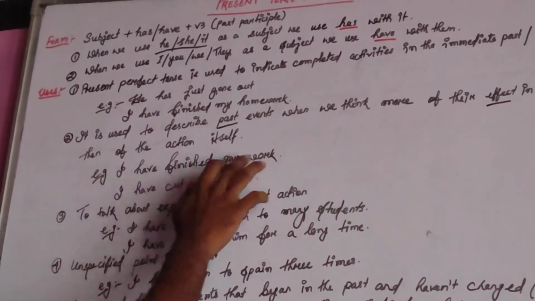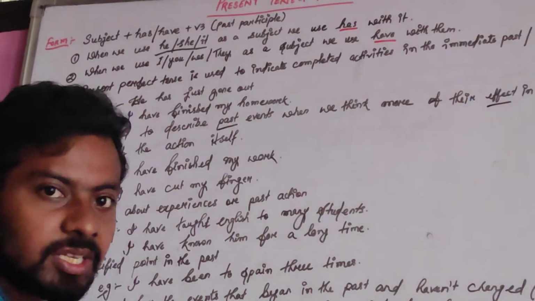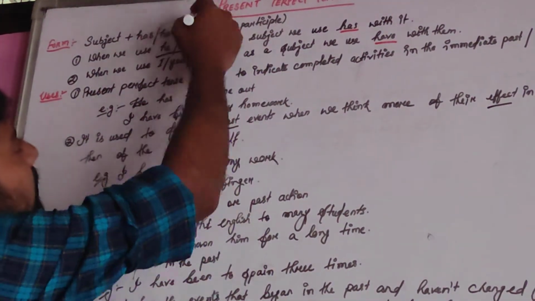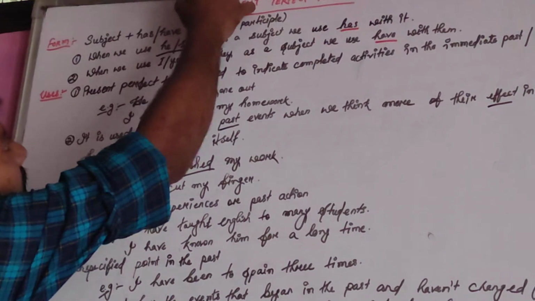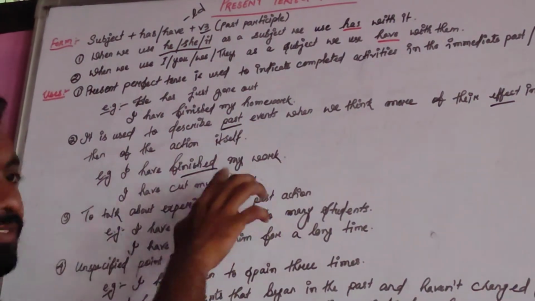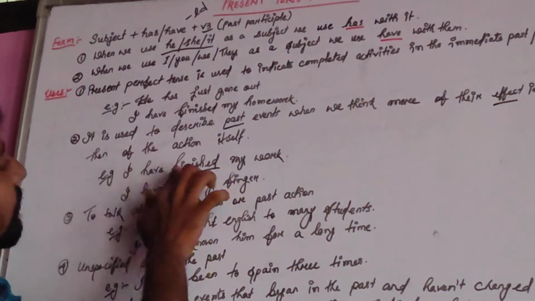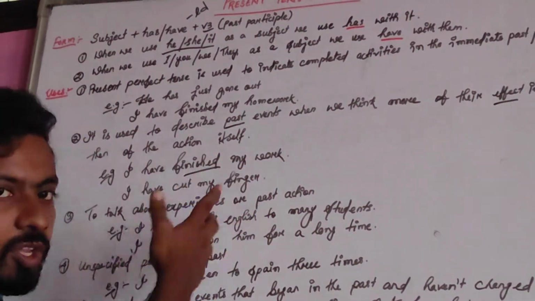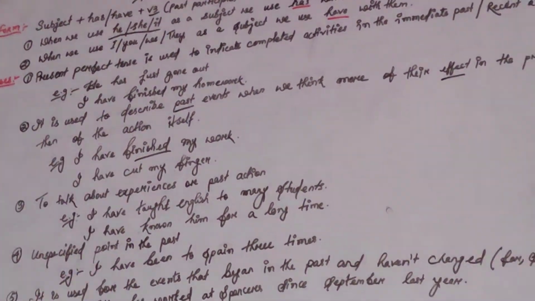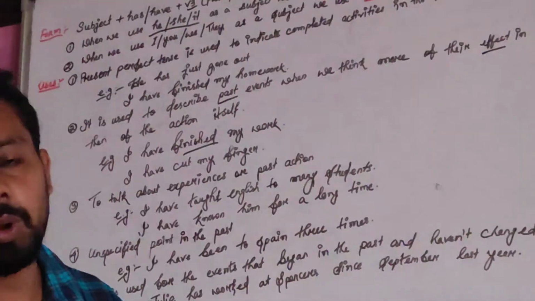I have finished my homework. That is finished. You have completed. Third form of verb. The third form of verb comes with what? Ed. Finish, finish, finished. So I have finished my homework. Finished. You have already completed the action, but the impact is still in the present. So I have finished my homework. Now what to do?